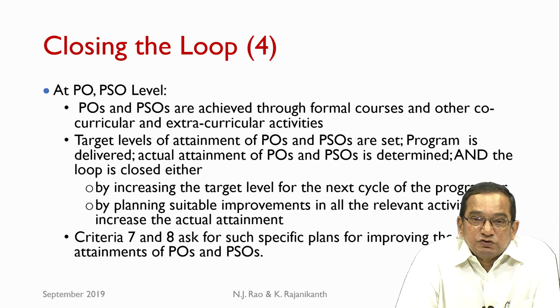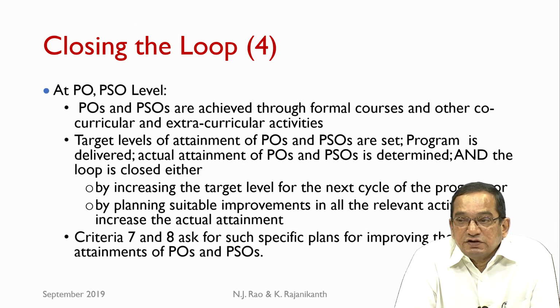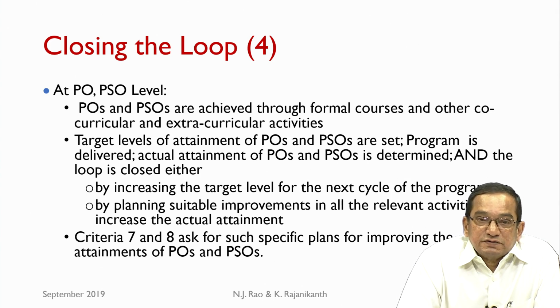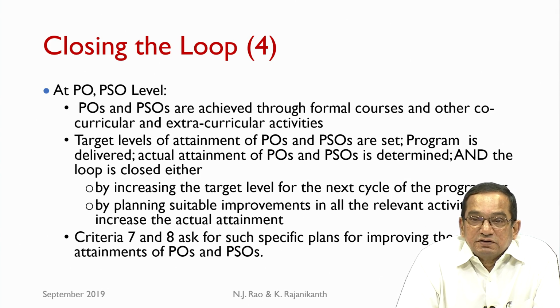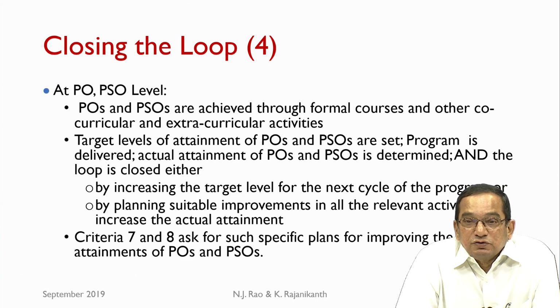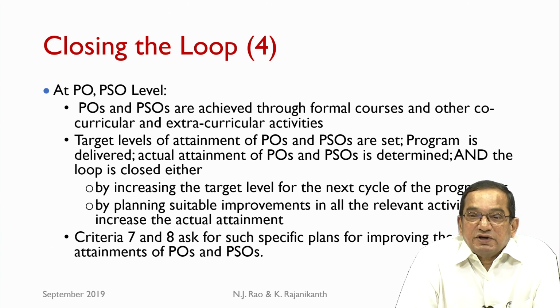POs and PSOs are achieved through formal courses and other co-curricular and extracurricular activities. Target levels of attainment of POs and PSOs are set. Program is delivered. Notice that now we are talking of the program, that means one particular batch going through 4 years of academic activity would constitute the completion of the program.